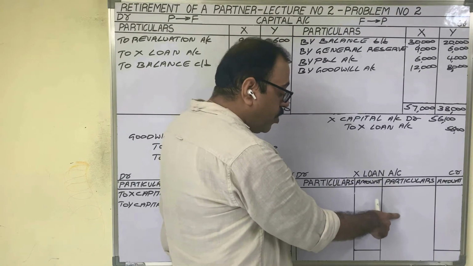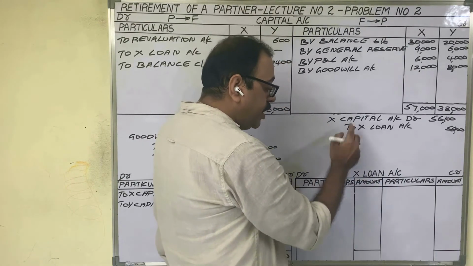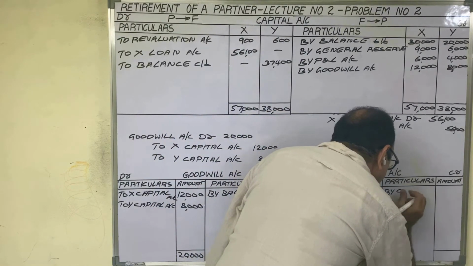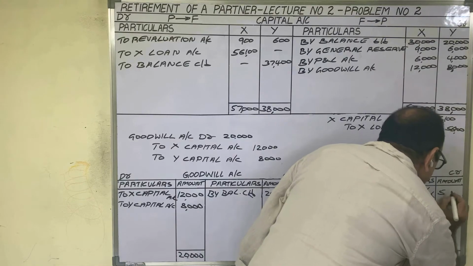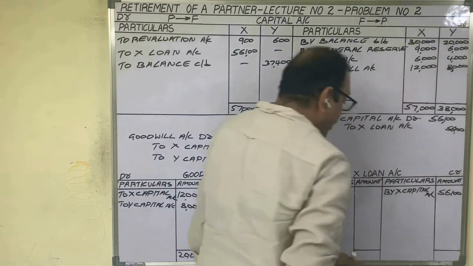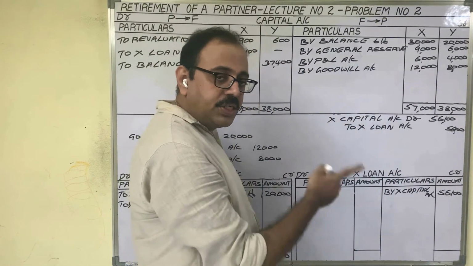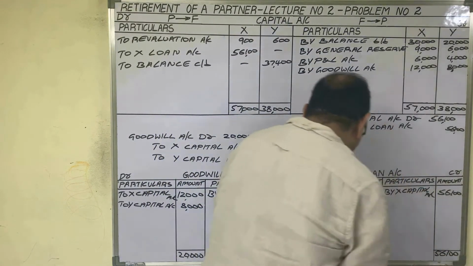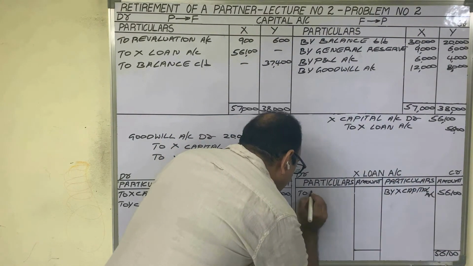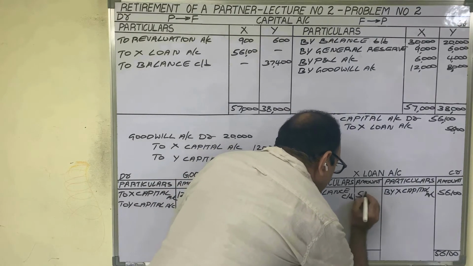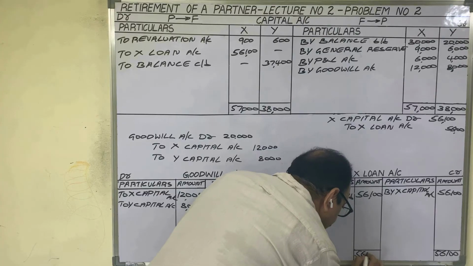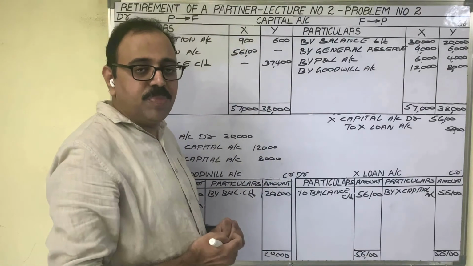In particulars column what to write? We debited X capital. Write down that. By X capital account. Amount 56,100. Balance X loan account. Credit side only we have the amount now. Write down the total. Debit side to balance carried down. Same amount 56,100. Put the total. With this, ledger is completed.